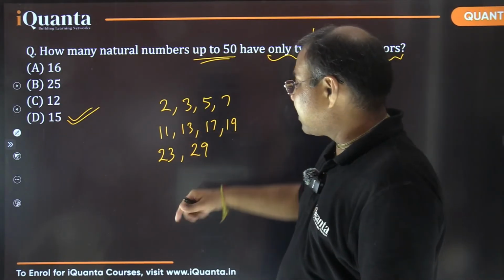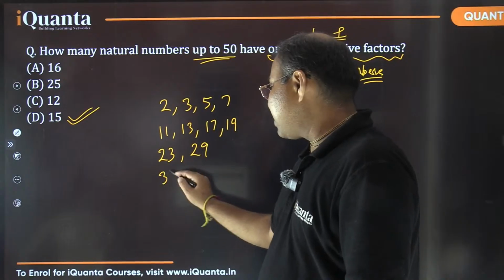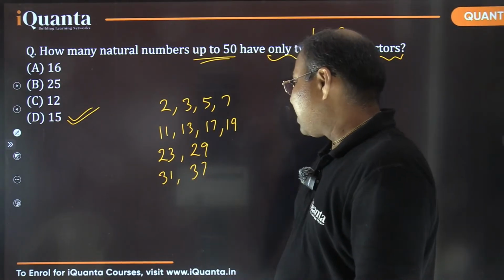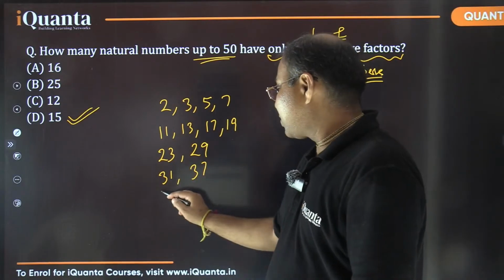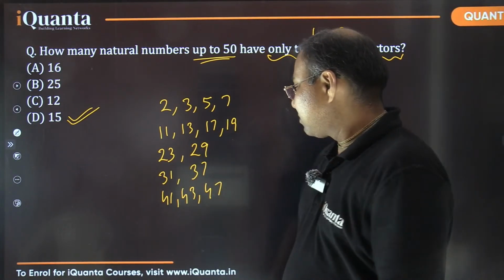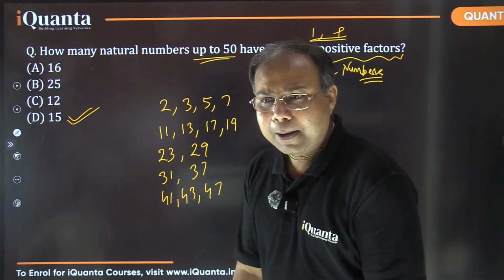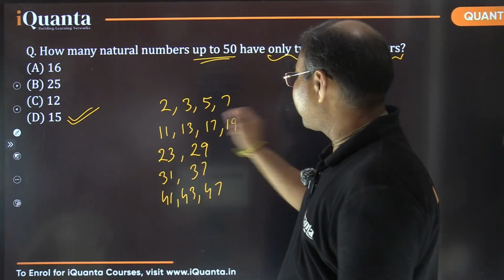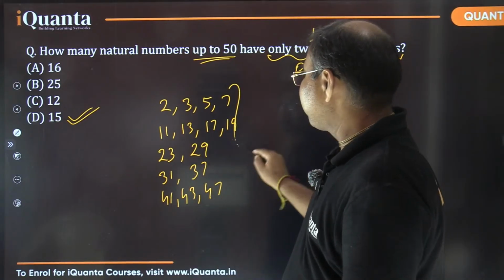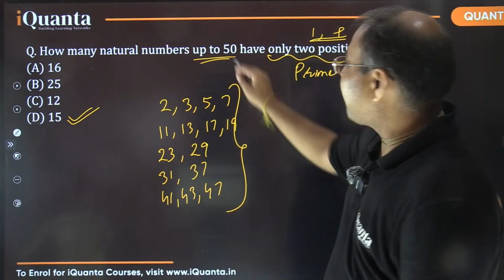And then in the 30s, 31 is there, 33 is not, 35 is not, 37 is there. Again only 2. And in the 40s, 41, 43 and 47. That's it. Okay? So 4 and 4, 8 and 2, 10, 10 and 5, 15. So these are the total 15 prime numbers up to 50.